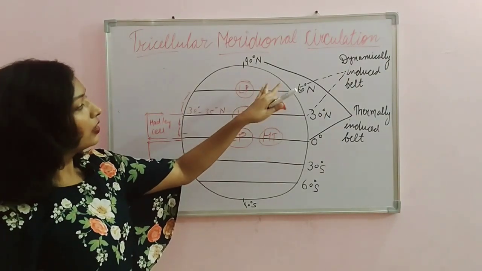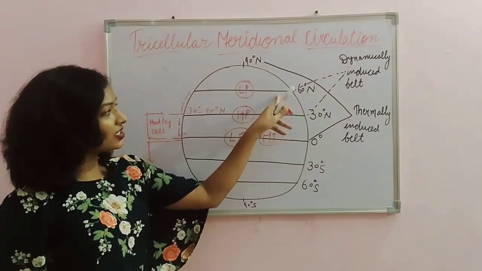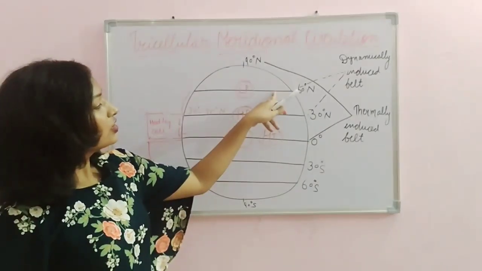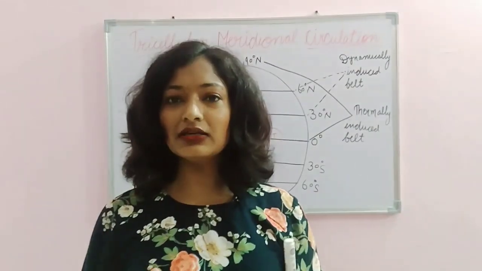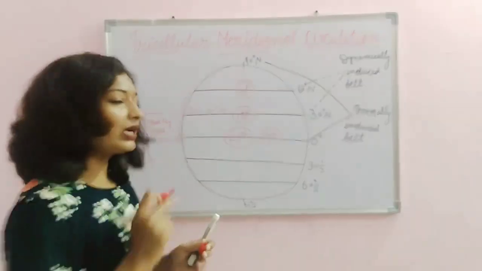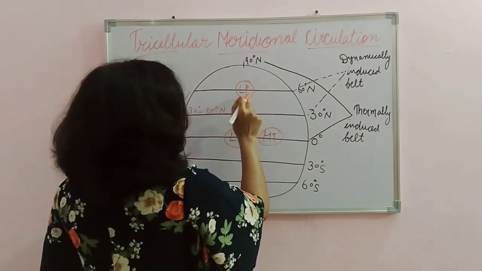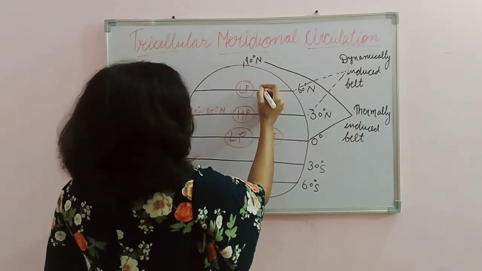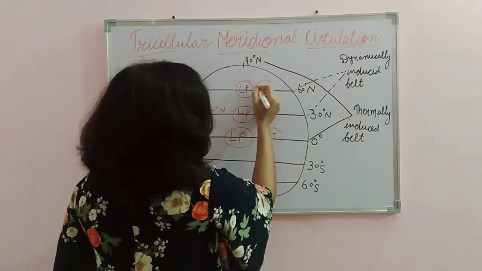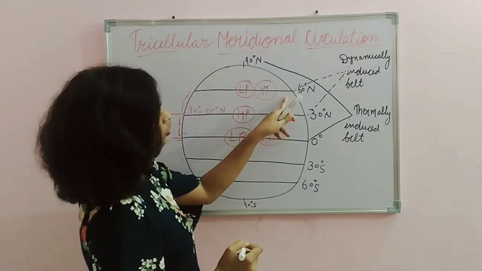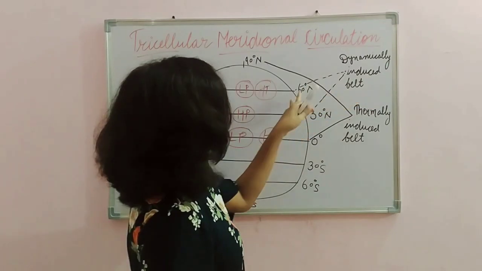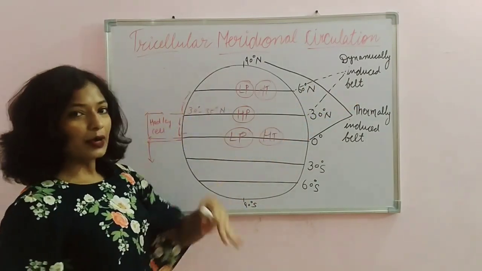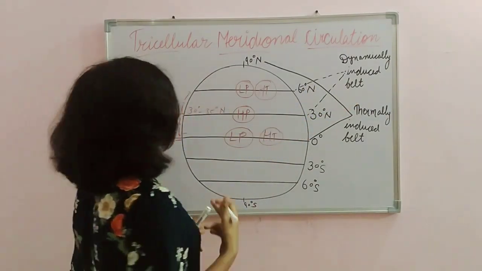But it is not because the sun rays reach vertically, they reach obliquely. So the high temperature over here is not because of the sun rays but because of a dynamically induced reason. We will discuss in upcoming videos why it is happening so.